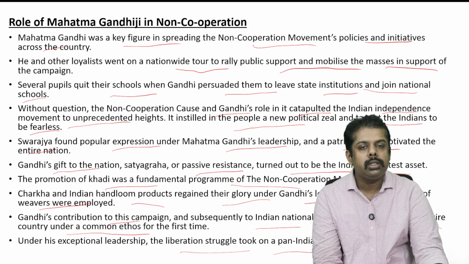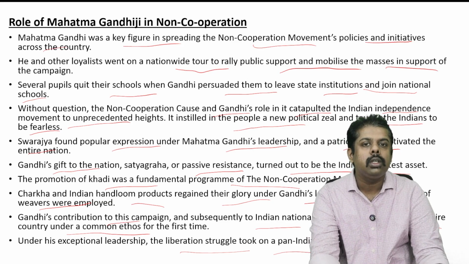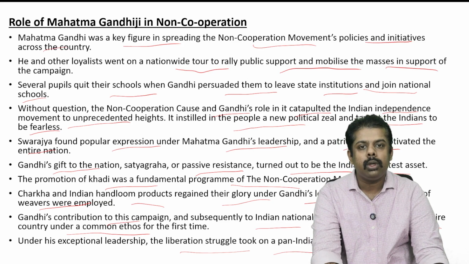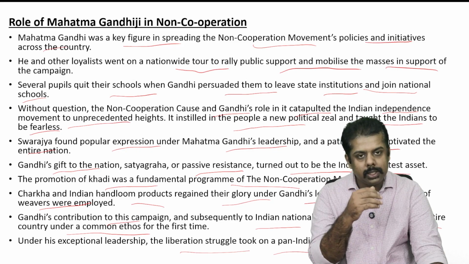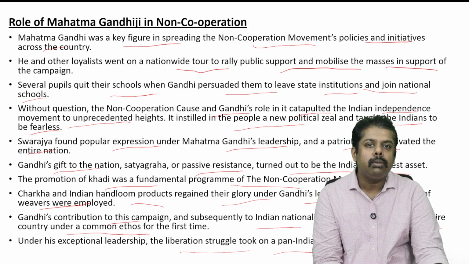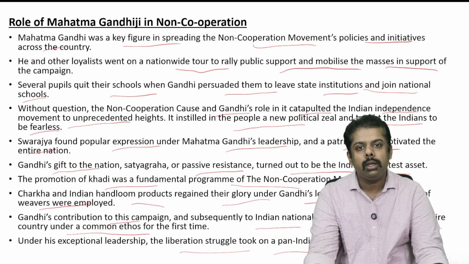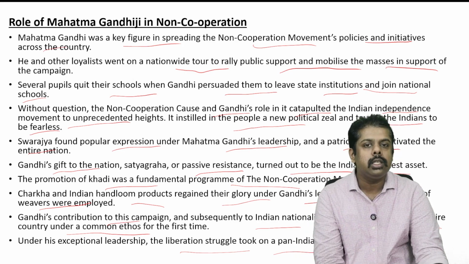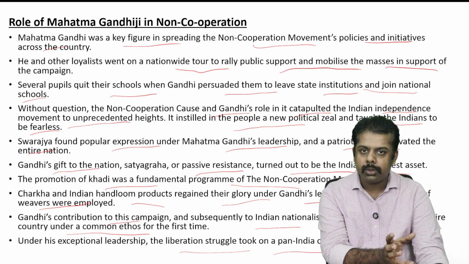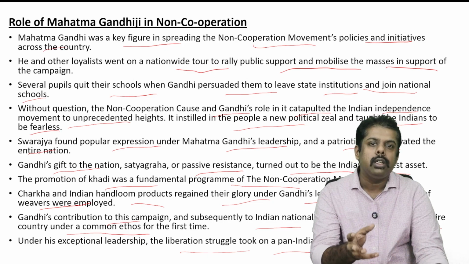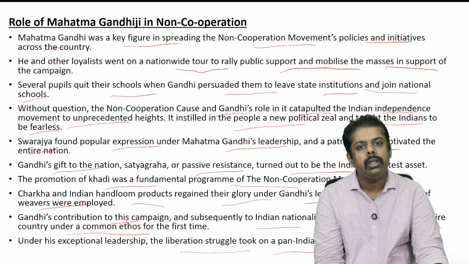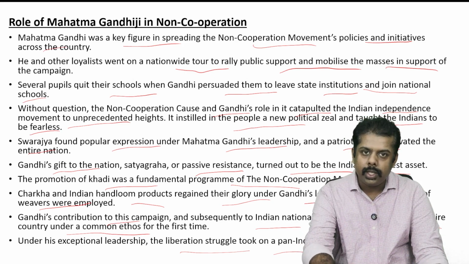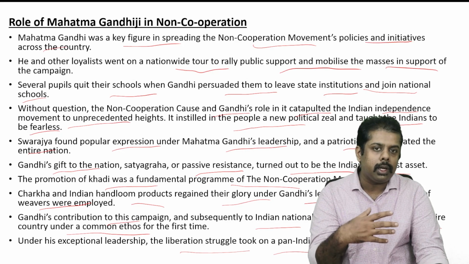But during this movement, Gandhiji was a pan-India political figure at that point of time, so most Indians were able to know about Gandhiji, and his movement made sure that every Indian was under one umbrella.